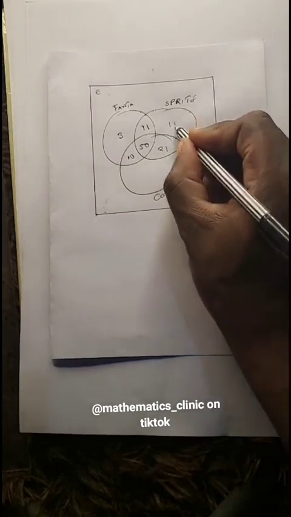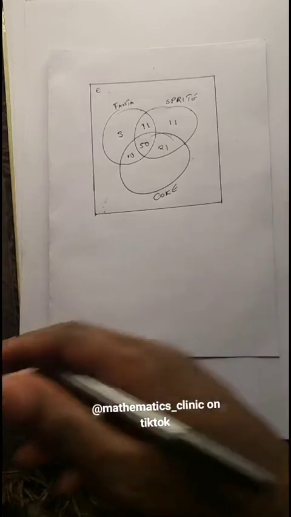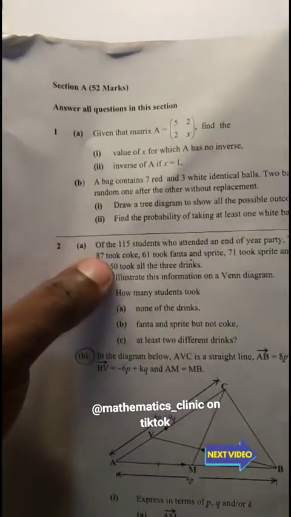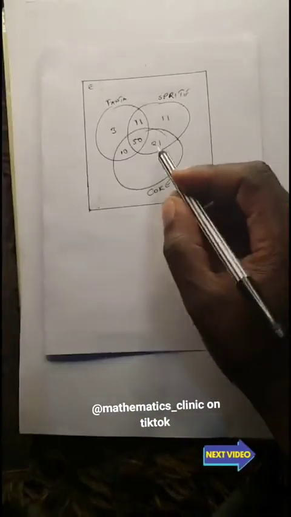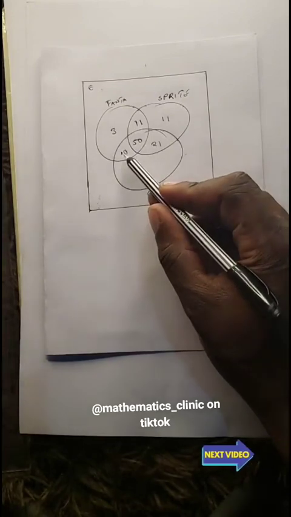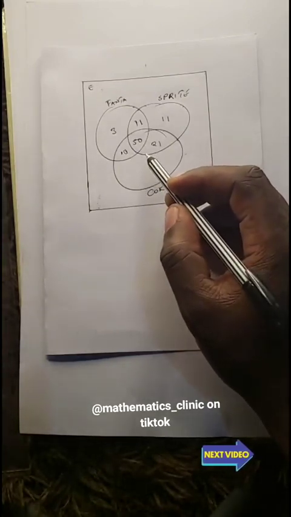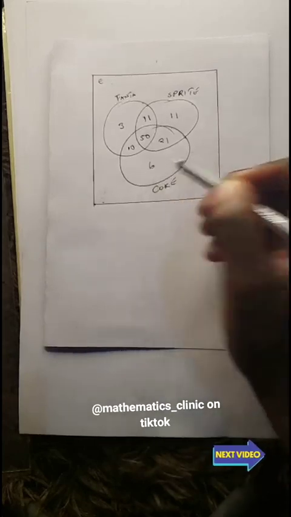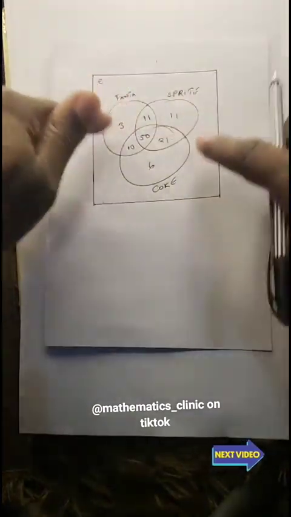Please confirm. Then 87 took Coke. We already have 50, 50 plus 21 is 71, plus 10 is 81. So we say 87 minus 81, we get 6. We are done with the information there.